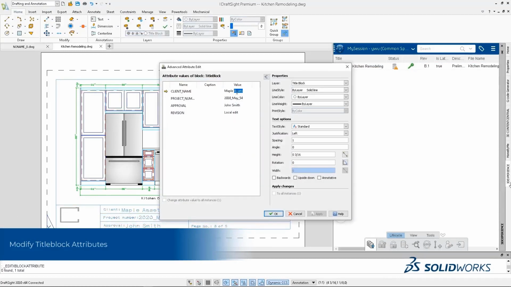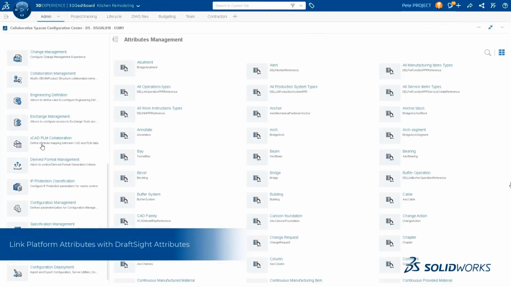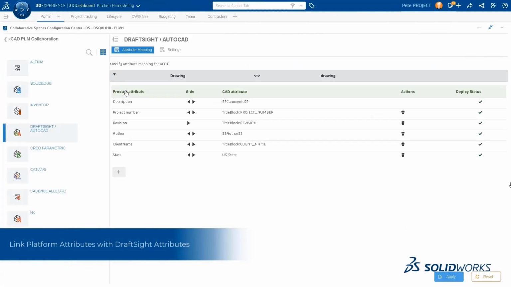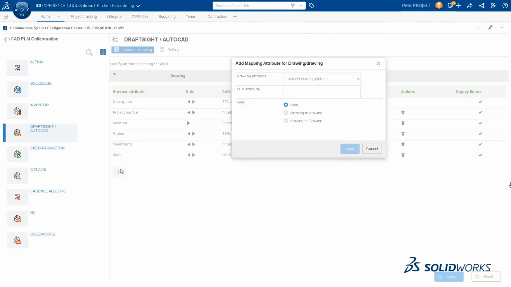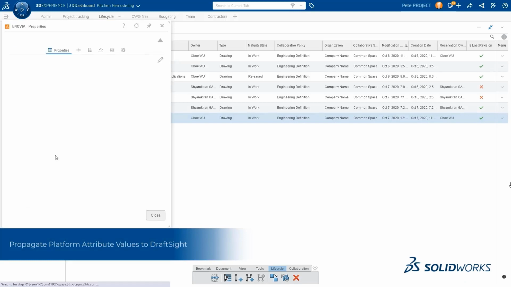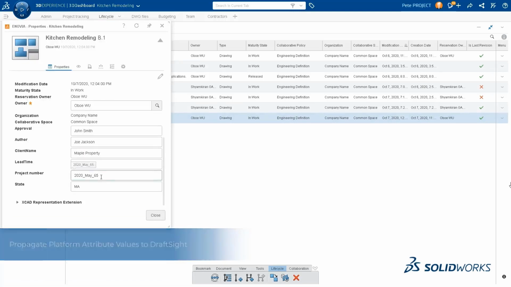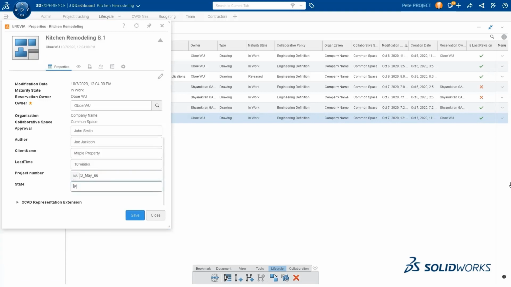I can edit properties locally, and this local property can be mapped, like I'm showing on screen here, to the platform attributes. Now, let me make some changes on the platform and populate the platform attribute changes to the local drawings with the connection between DraftSight and the 3D Experience platform.